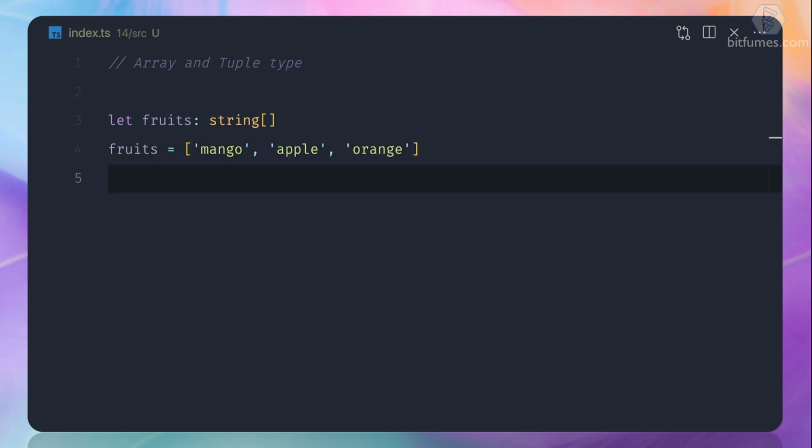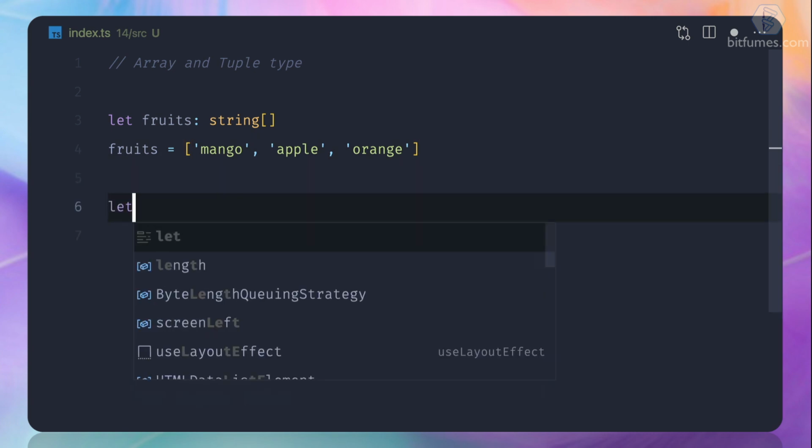But the real important thing to actually understand here is the tuple, however you pronounce it. So a tuple is a concept which is not actually available in JavaScript, but TypeScript provides it. And if you are from the Python world, you may know about the tuple. So why do we need a tuple? A tuple is just like an array.